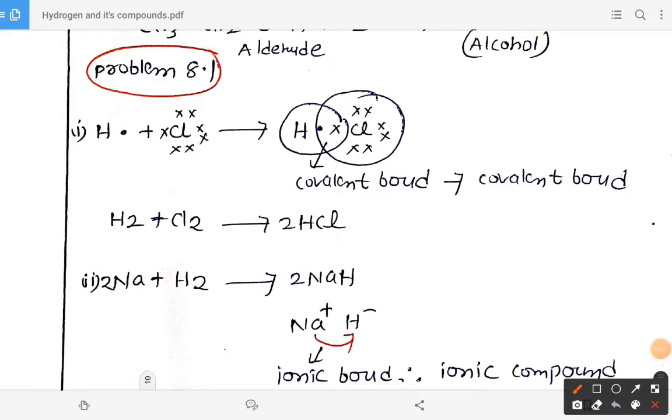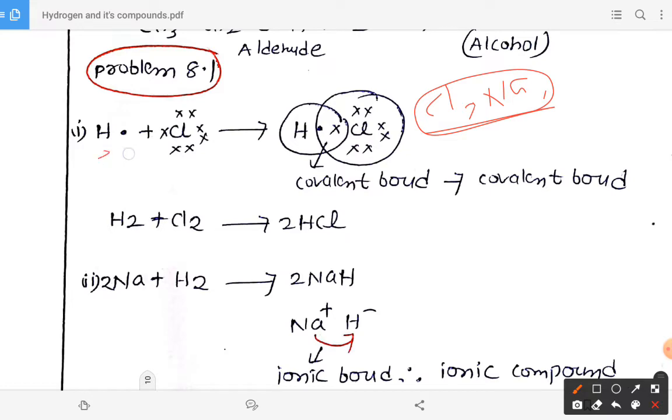Now let us discuss problem number 8.1 in the in-text questions. The question is not shown, but I will read it here. Comment on the reaction of dihydrogen with chlorine, sodium and copper oxide. We have to see how it reacts with all these elements.